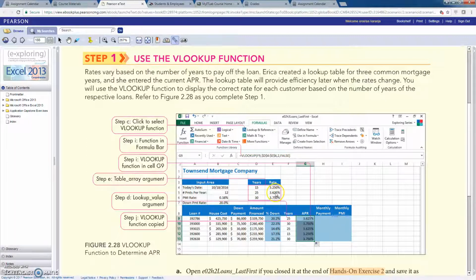You're returning the value in the second argument right here. So VLOOKUP, put the cell reference F9, and make sure this is not absolute. So what you'll do is, when you do the first one here, then you can copy all the way down here, and because these cell references for the table are absolute, it's going to keep this value static. So remember to do that, and that's how you go ahead and accomplish that.